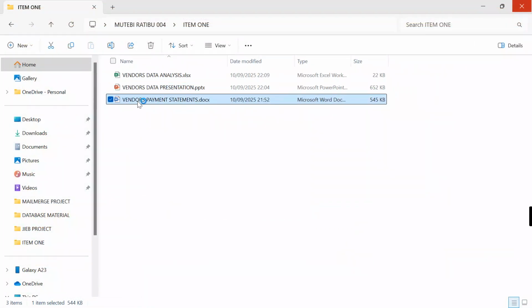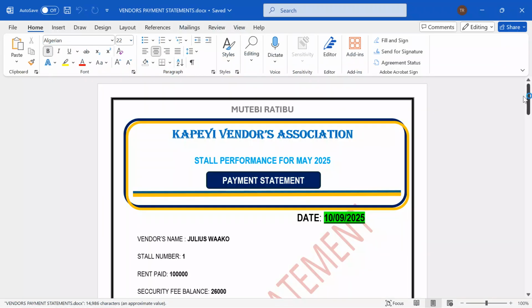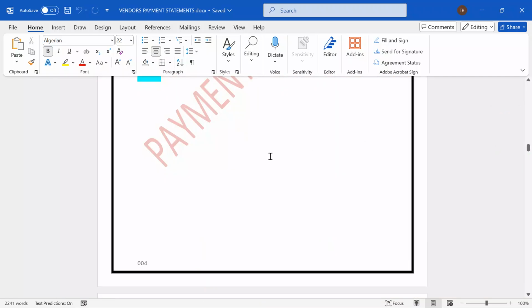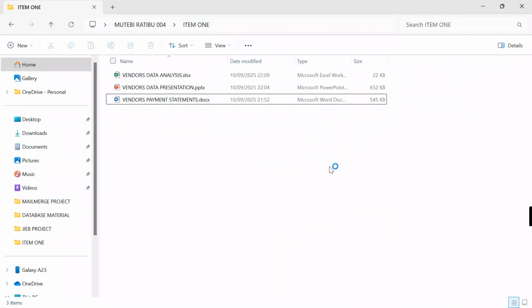I open my mail merge, I come over here, I open it, and then you have to make sure that you print all the letters for the other vendors as it was directed from the question paper. Now, after printing all your work, you're free to run, and then don't forget item 2, we have it in our next video.